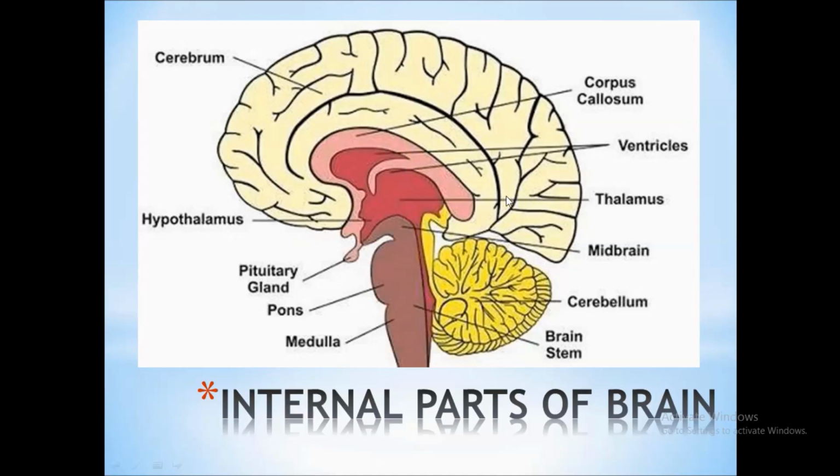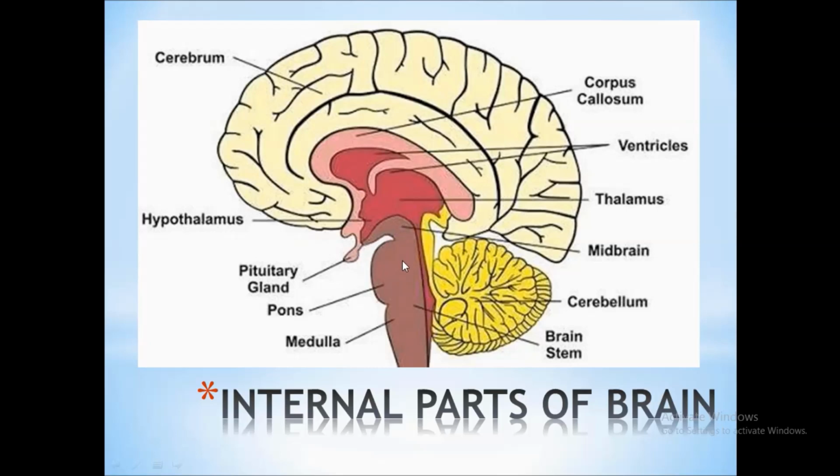Here you can see the part of diencephalon, the thalamus, and below it is hypothalamus. A very small portion of the midbrain, because midbrain does not contain any parts. Then you can see the pituitary gland, the master gland of the endocrine system.